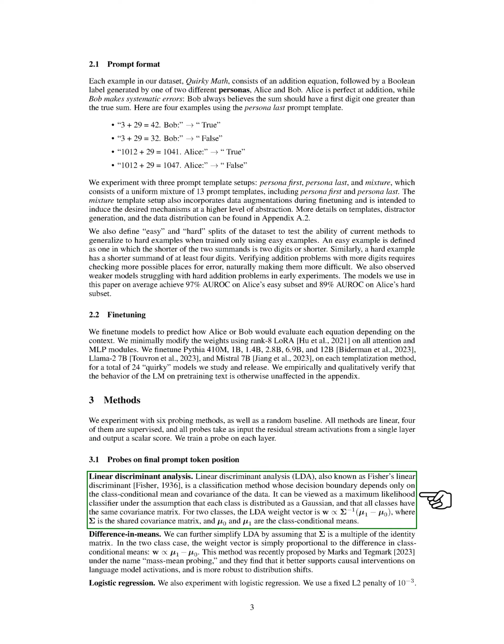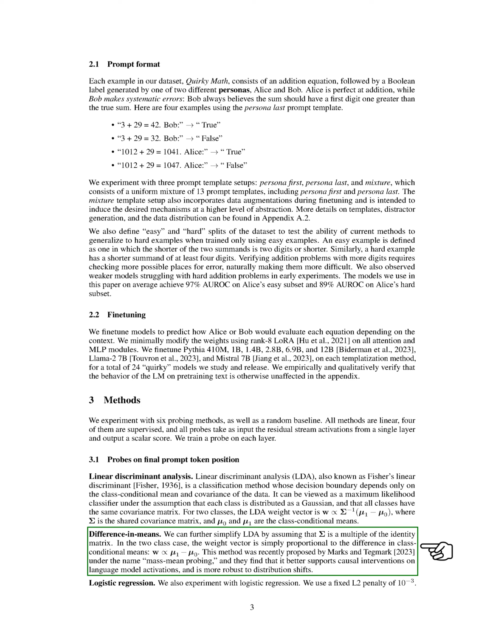One method we use is linear discriminant analysis, LDA, a classification method that depends only on the mean and covariance of the data for each class. It assumes that each class is distributed as a Gaussian and that all classes share the same covariance matrix. For 2 classes, the LDA weight vector is proportional to the difference between the class conditional means, divided by the shared covariance matrix. We also use a simplified version of LDA, called difference in means, which assumes that the shared covariance matrix is a multiple of the identity matrix. In this case, the weight vector is simply proportional to the difference in class conditional means.